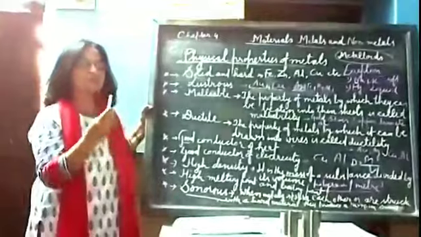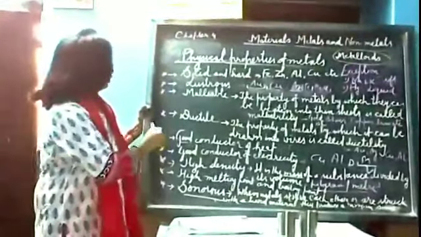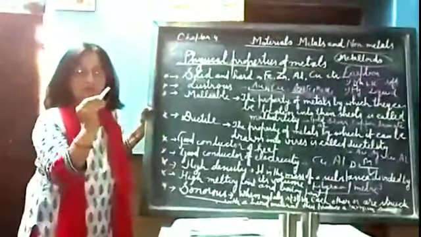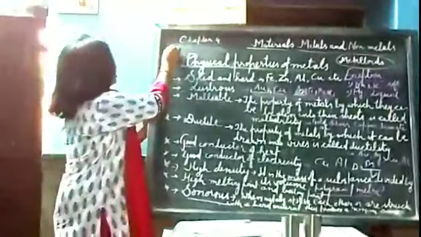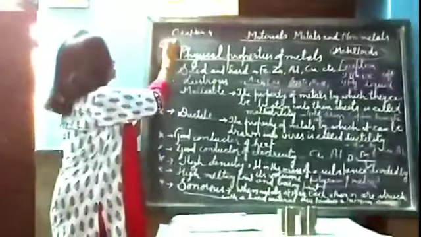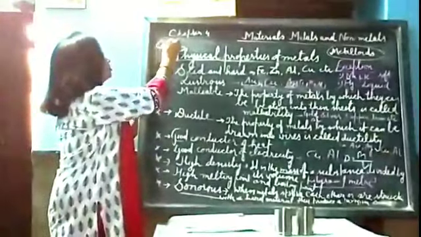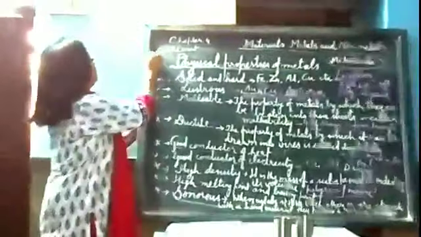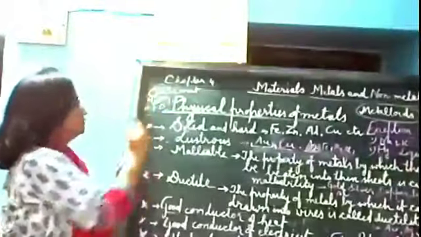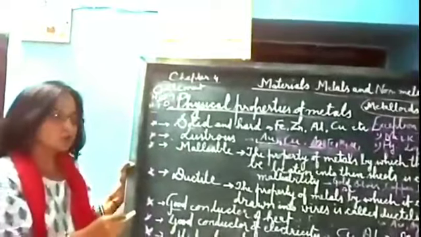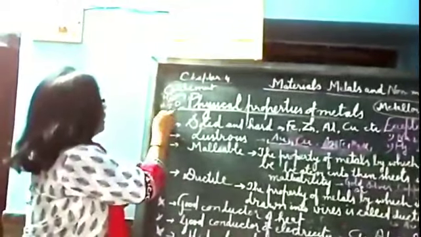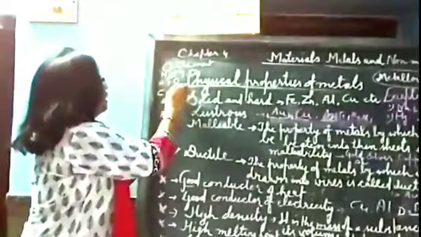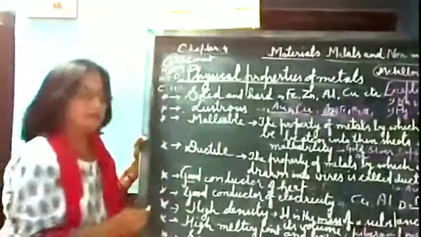Every substance on the earth is made up of one or more elements. I am using the word element. Like oxygen. Oxygen gas is made up of the oxygen element. And water, the symbol of water is H2O. It is made up of hydrogen and oxygen elements. Same way, sugar is made up of the basic elements carbon, hydrogen and oxygen.